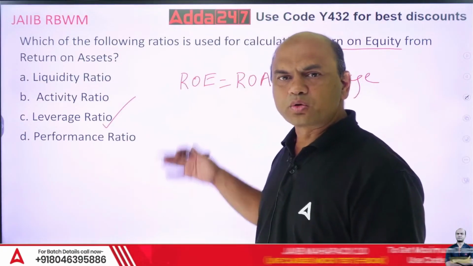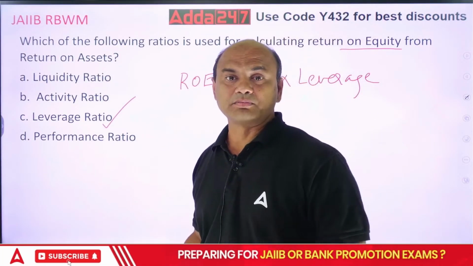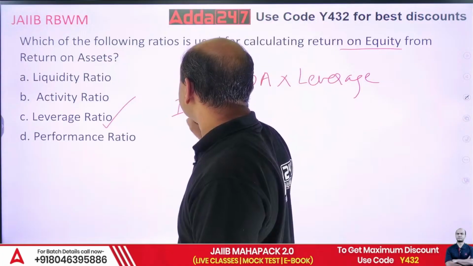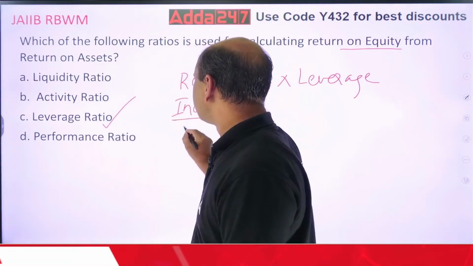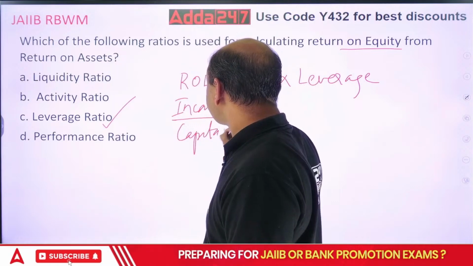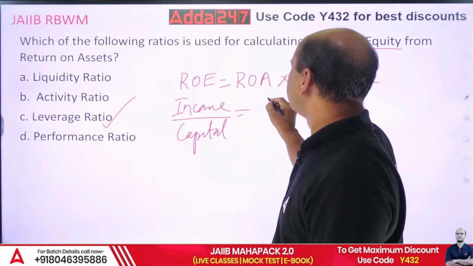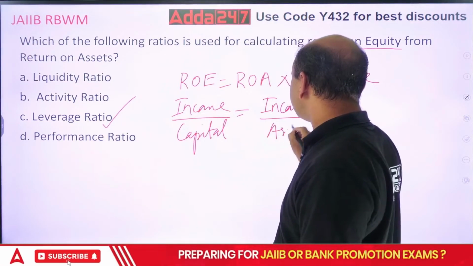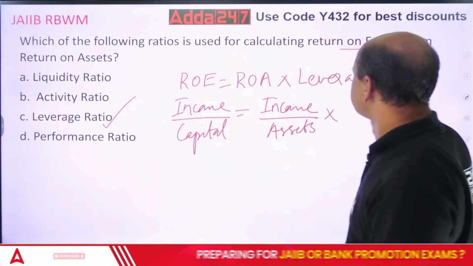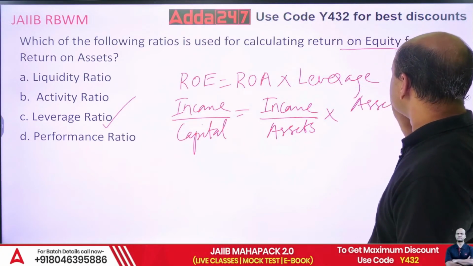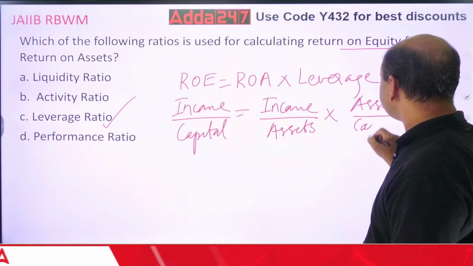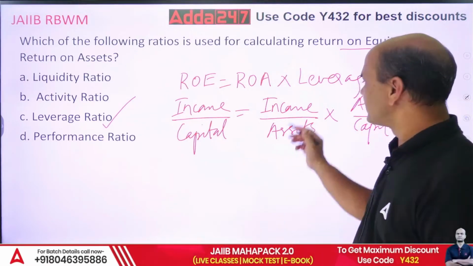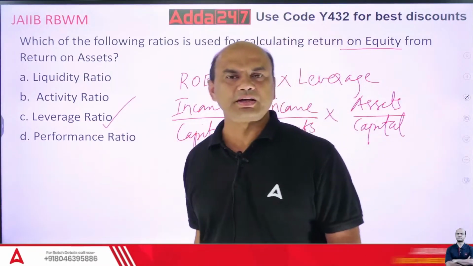Okay. ROE means what? Returns, income, net income you can call it. We'll write it simple, income upon capital, that is ROE. ROA equals to what? Income upon assets. Leverage equals to what? Assets upon capital. So you see assets gets cancelled and it is income upon capital. So leverage ratio is the answer.